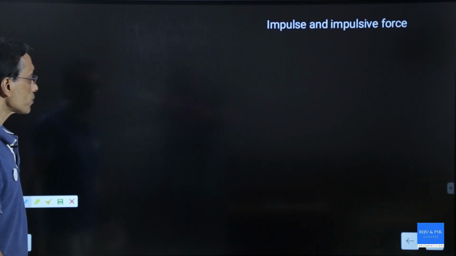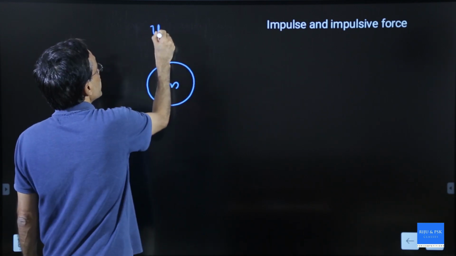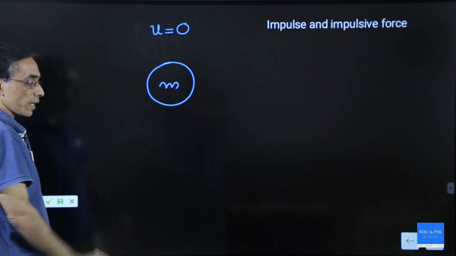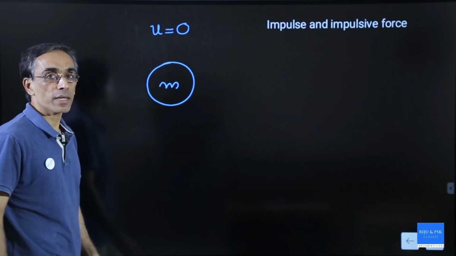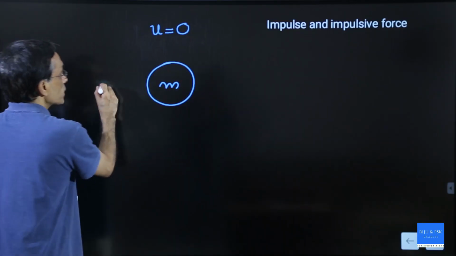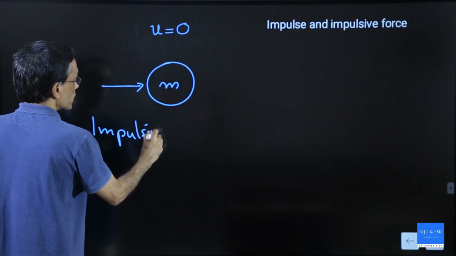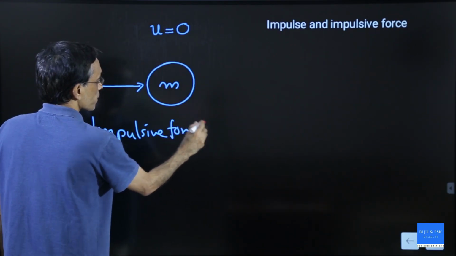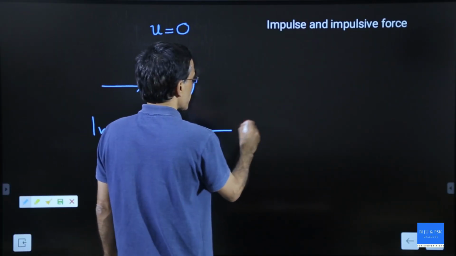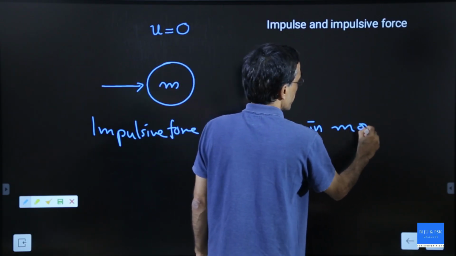I will explain it. Suppose there is a body of mass m which is initially at rest, initial velocity 0. Then you go and kick it, like it's a football. When you kick it, the force will act over a small amount of time. So, there is an impulsive force. The kick is an impulsive force. This impulsive force will create a change in momentum, of course, the linear momentum.